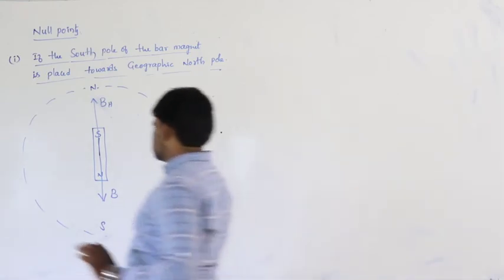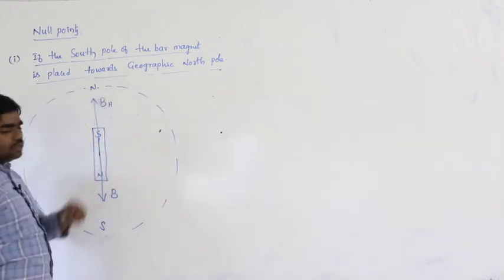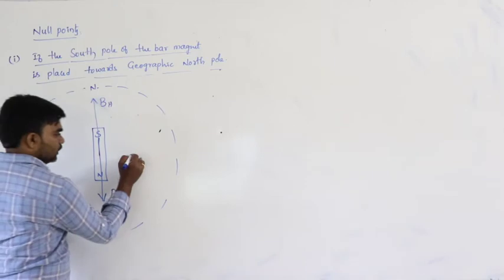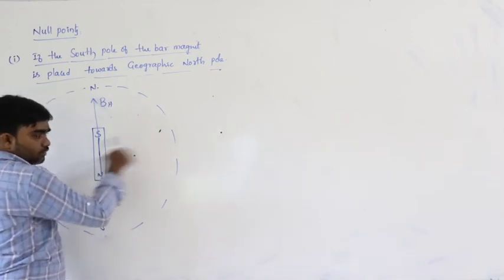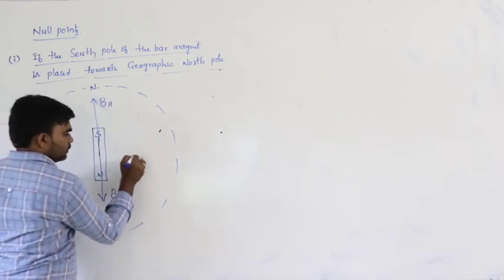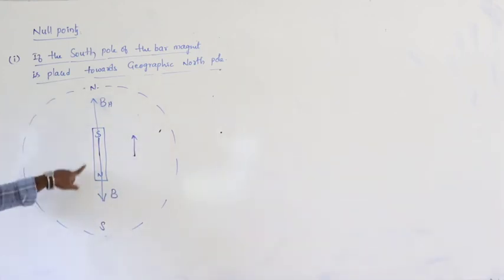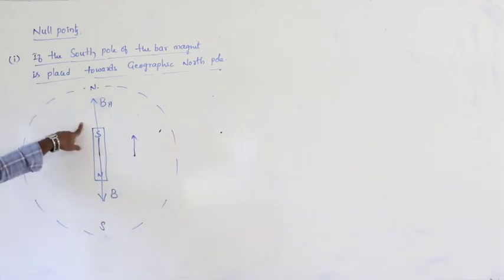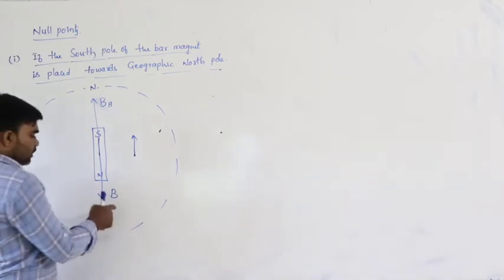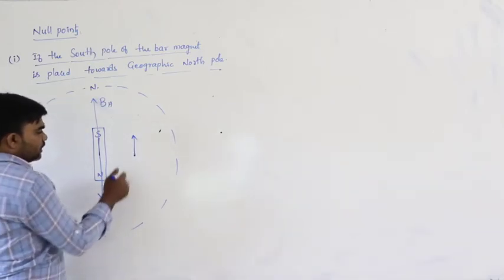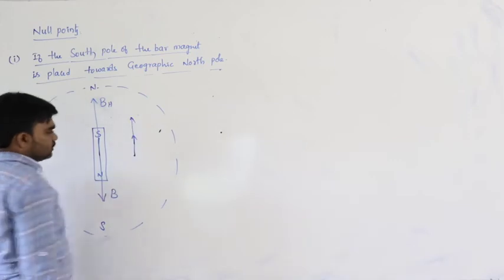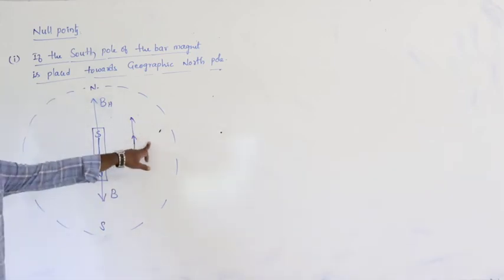So, let us check the equatorial part. This is the equatorial line. On the equatorial line, the direction of the magnetic field is from north to south. And in the same way, the horizontal component of Earth's magnetic field is from south to north. Both must be in the same direction.